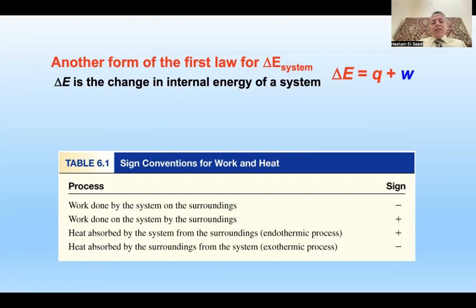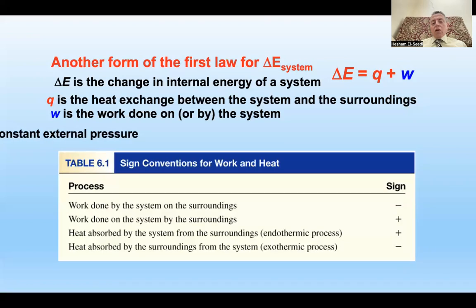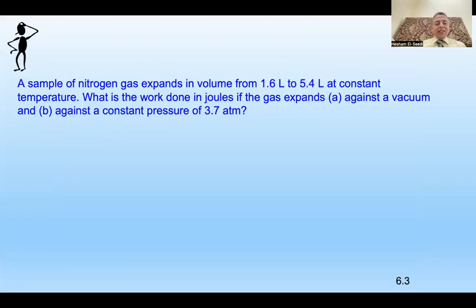So delta E is the change in internal energy of the system. And Q is the heat exchange between the system and surroundings. W, of course, is the work done on or by the system. Therefore, W equals minus P delta V when a gas expands against a constant pressure.